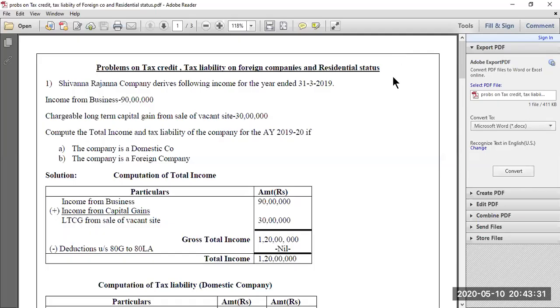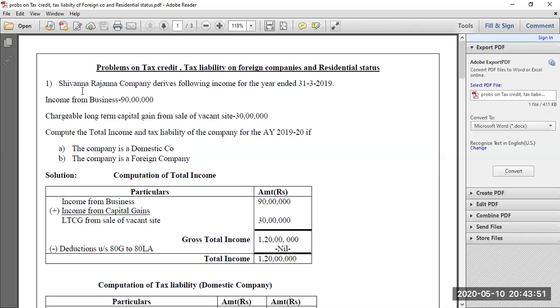Hello students, today we'll be discussing some problems. There are certain problems which we have not discussed so far. It may be the problems regarding tax credit or taxability on foreign companies as well as residential status of company. So these types of questions may also come for the 6 marks Section B question. Anyways, we will be discussing all these questions today.